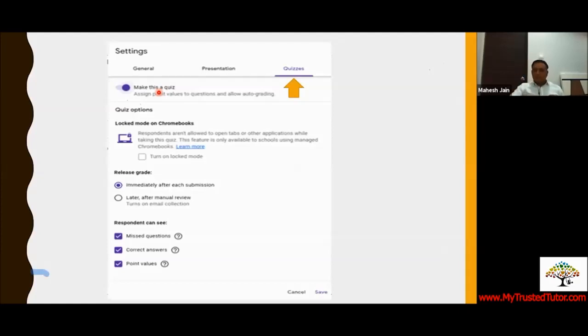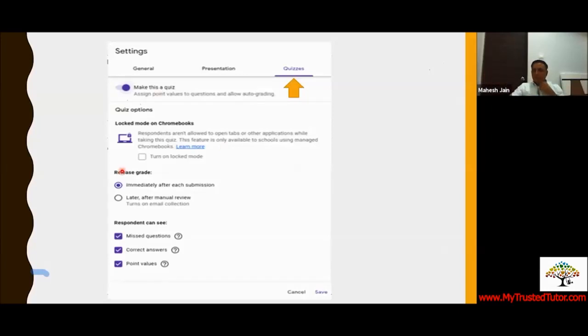Now this option is available only for the paid version. If you don't want them to go to the next browser to check the answer, this option is available. Otherwise basically it's not there for all of us.